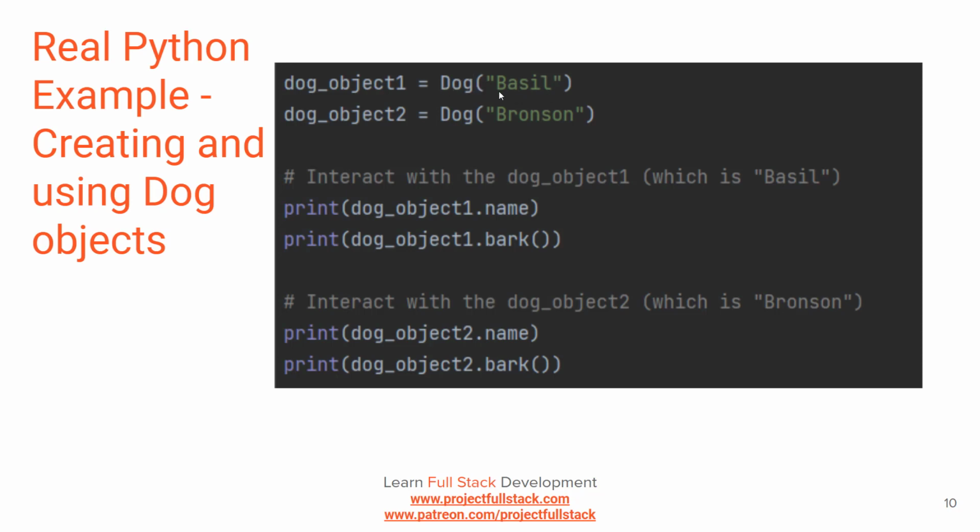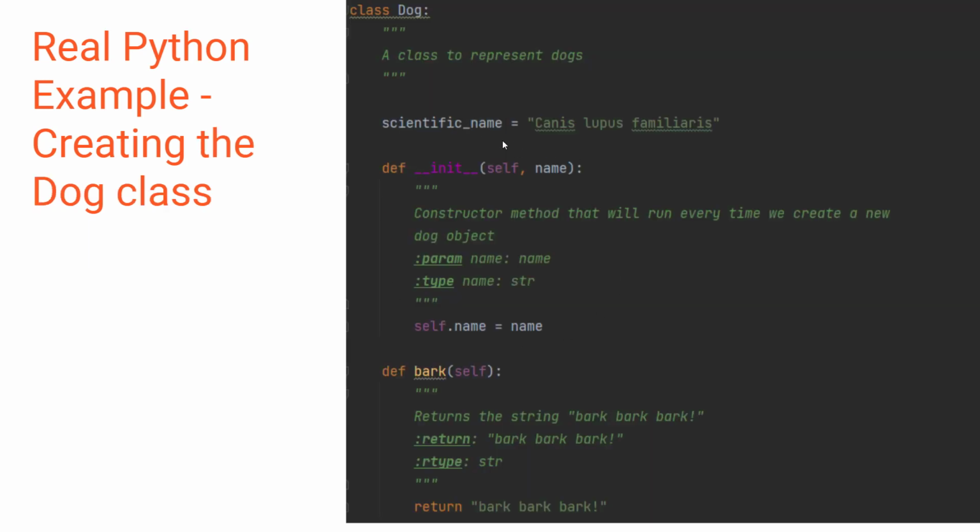So when you create an object, it runs the constructor here. I don't pass in the self parameter because it's implicit. We just pretend like we don't need it. We don't use it when we're calling it. But I am passing in the value for name. So this constructor is going to run, and it's going to say on that object that we just created, the self, set the name property equal to whatever we pass in. In this case, it was Basil. So for that dog object 1, it's going to create a new object. On that state for that object, it's going to create a property called name, and it's going to set it to Basil.